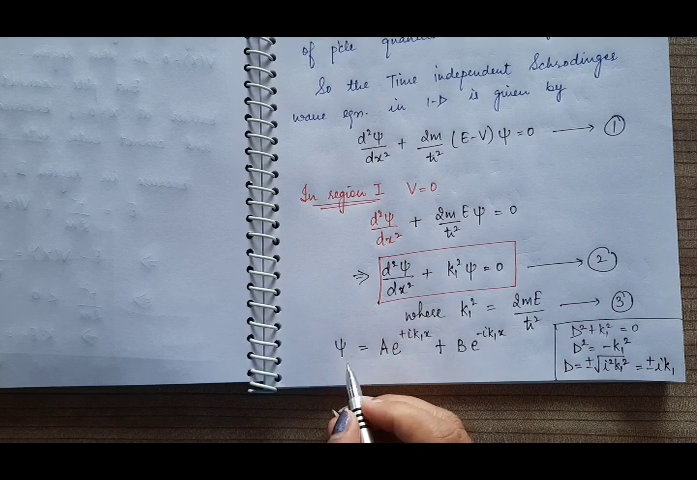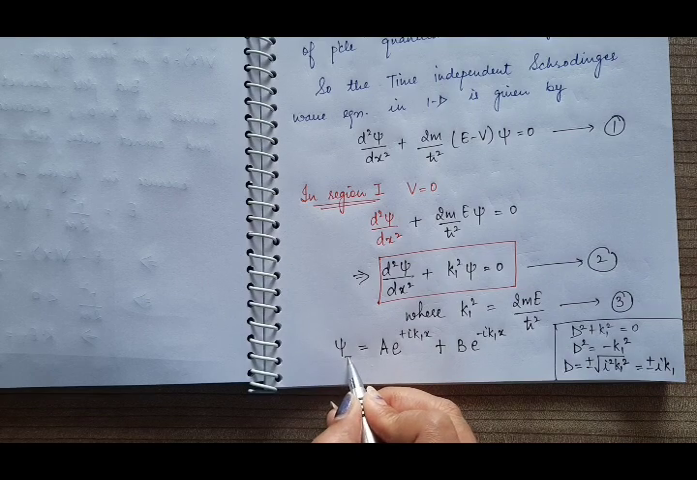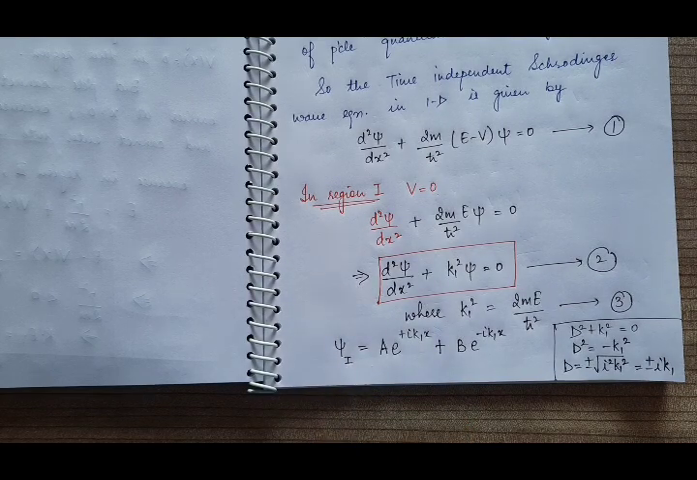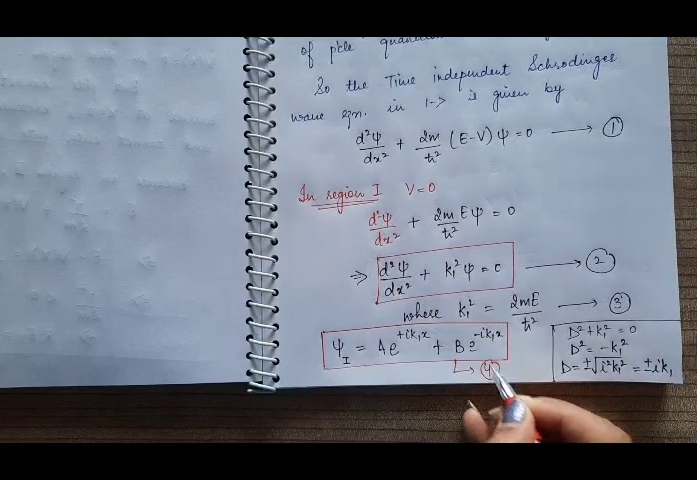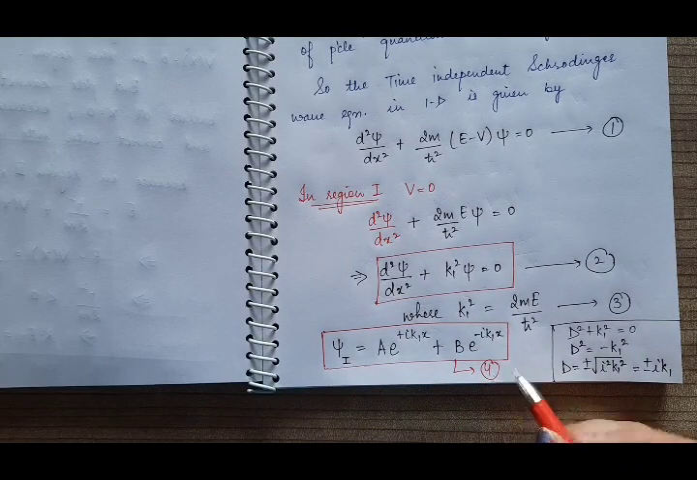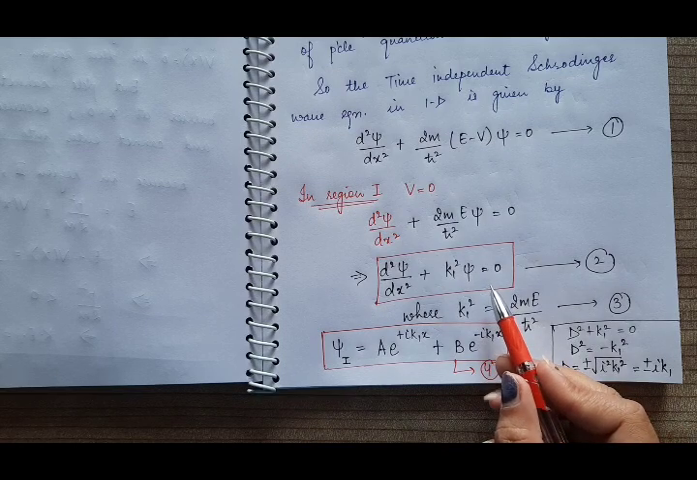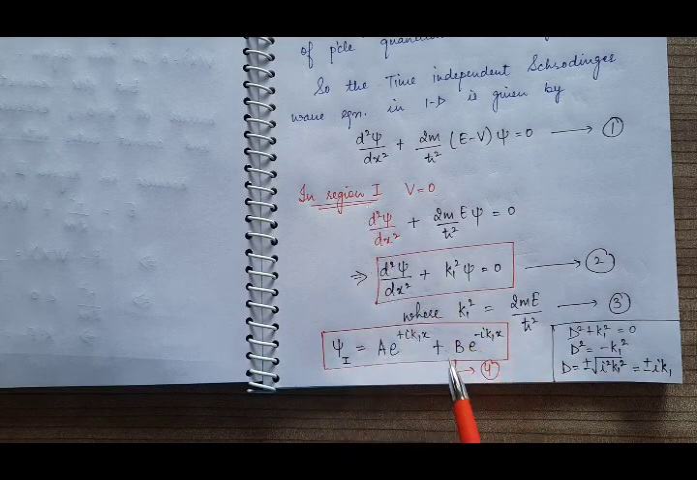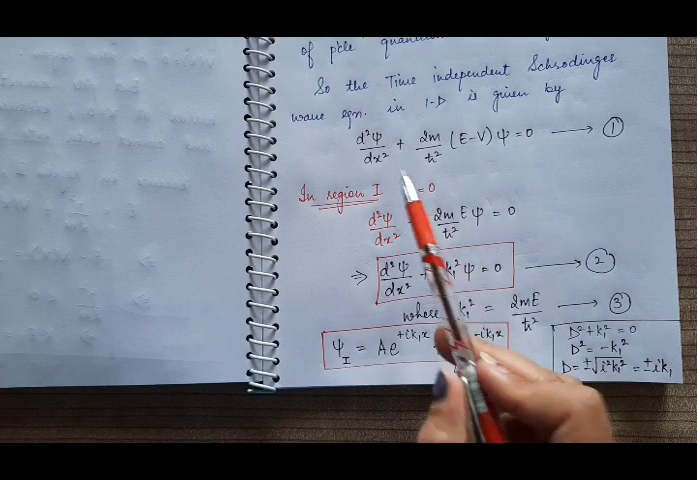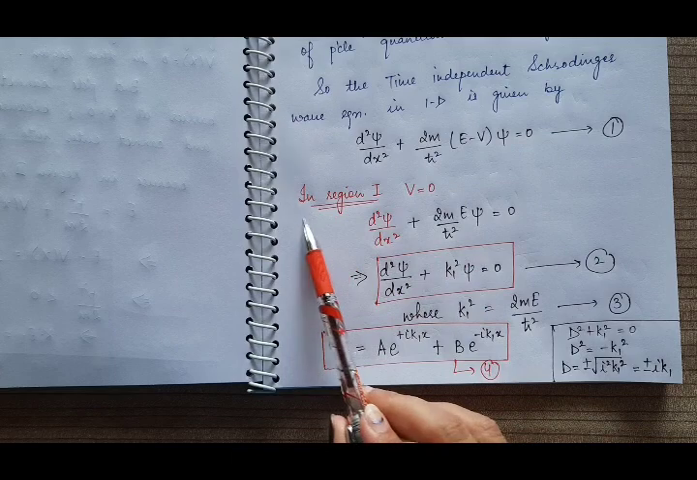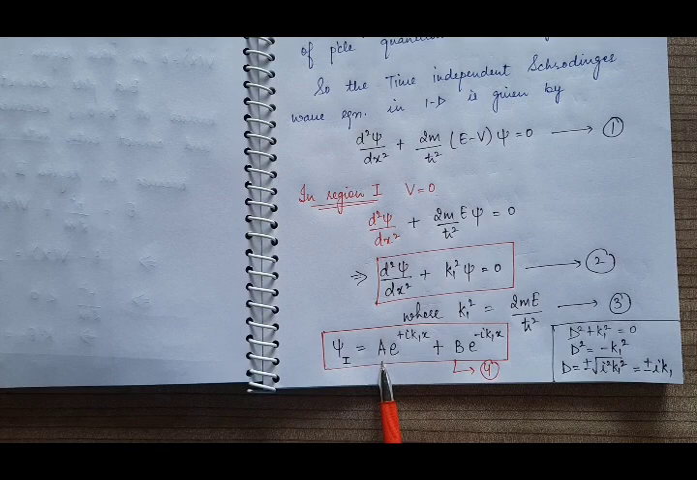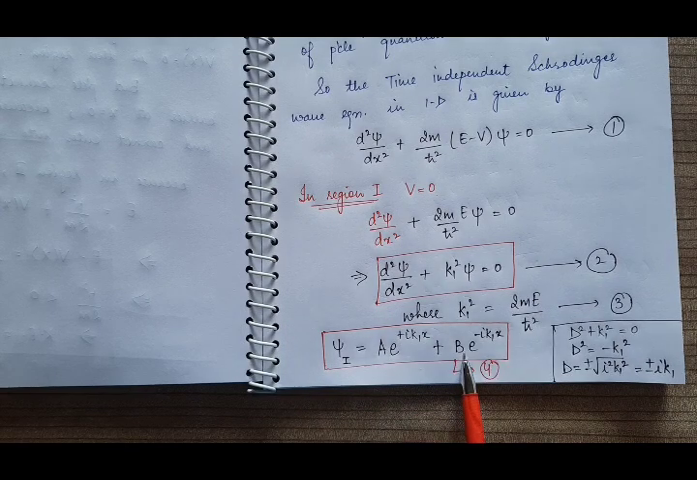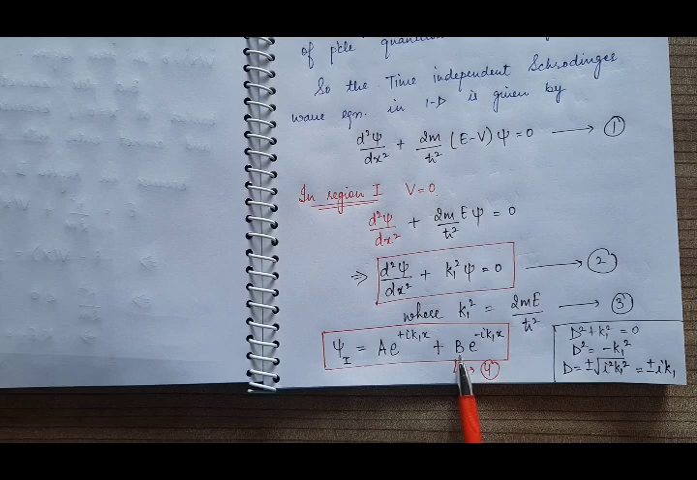And suppose in region 1, the value of ψ is ψ1, and suppose this is equation 4. This equation 4 is the solution of this second order differential equation in region 1, or you can say that this is the solution of this time independent Schrodinger wave equation in region 1. And here this A is the amplitude of the incident wave, and this B represents the amplitude of the reflected wave.